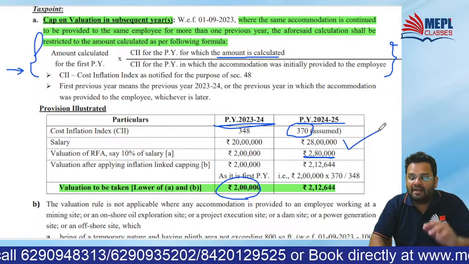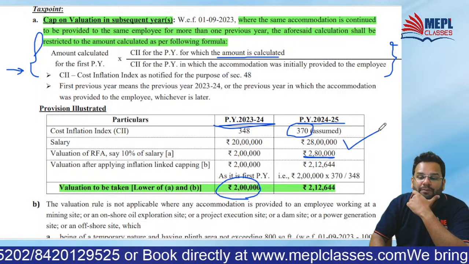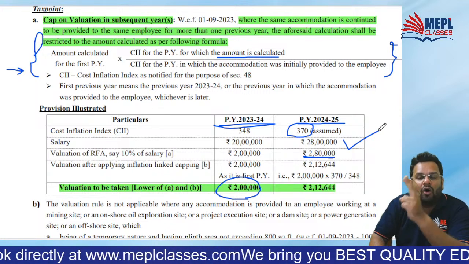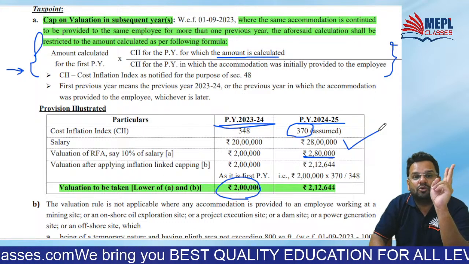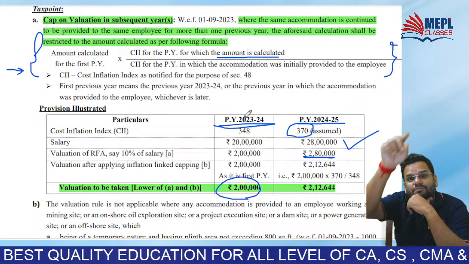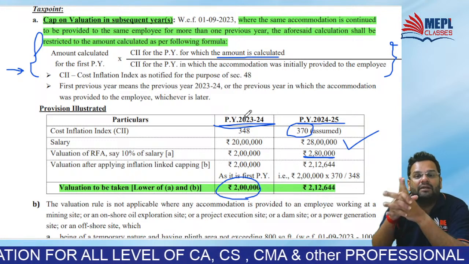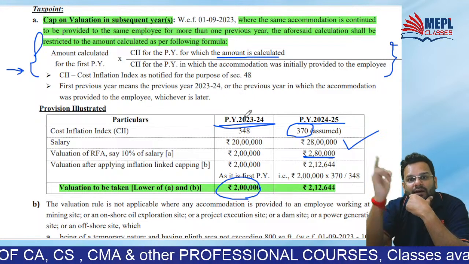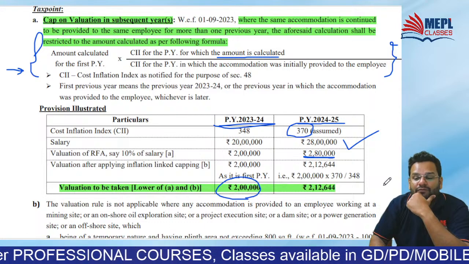Your salary increased and became 28 lakhs, so 10% of 28 lakhs is 2,80,000. Or the cap. How much is the cap? 2 lakh, which was your value of accommodation in the first PY, multiplied by CII for the PY for which you are doing the valuation, that is multiplied by 370 divided by 348.